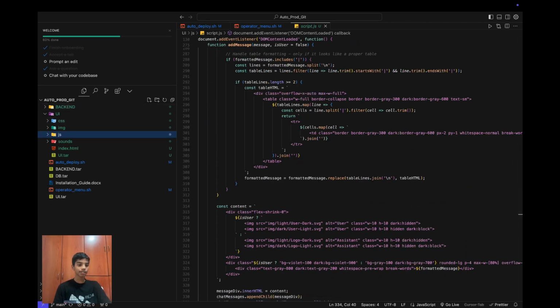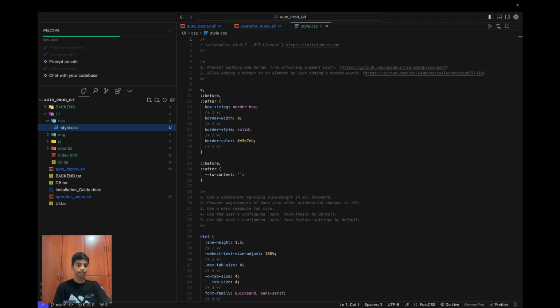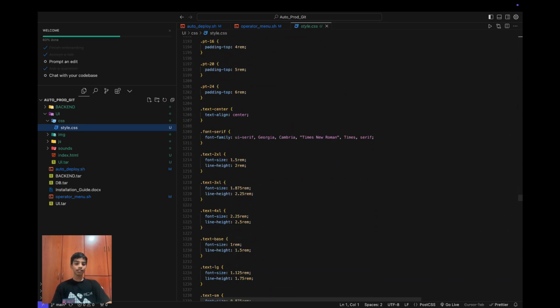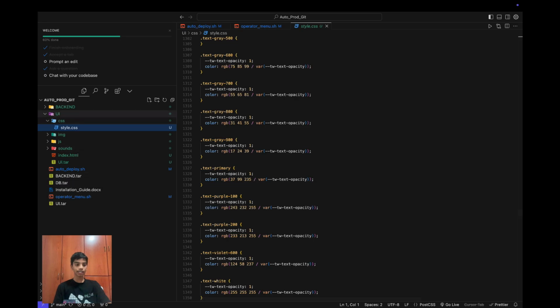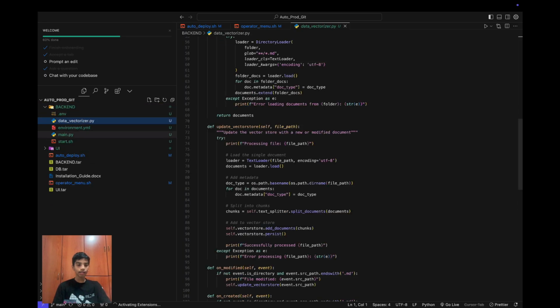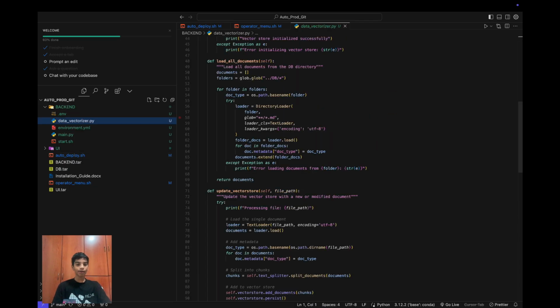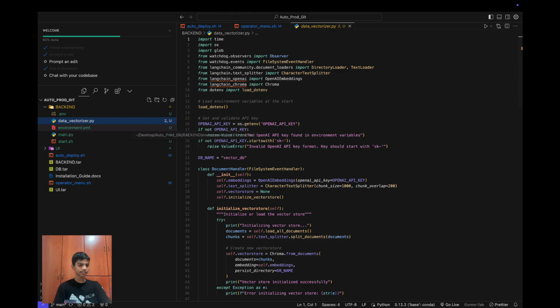Then we have images over here, we have style.css over here, and you may ask, this is not Tailwind, because over here Tailwind generated the styles.css and we're just using this style.css. And then if you go in the backend, we have data_vectorize.py over here, and don't worry about these because I have not activated the environment.